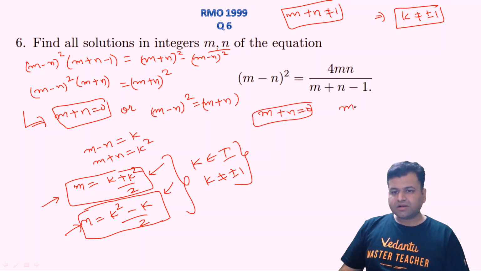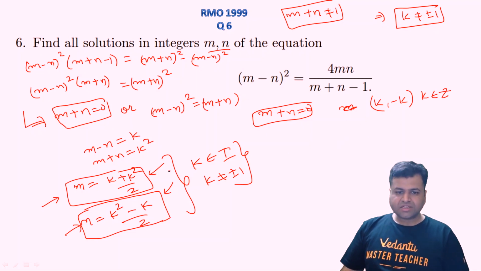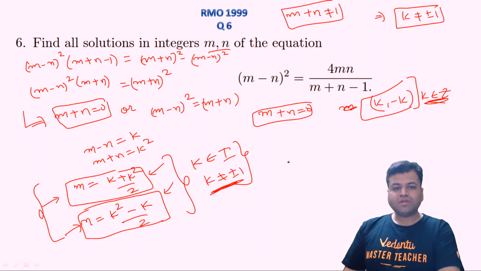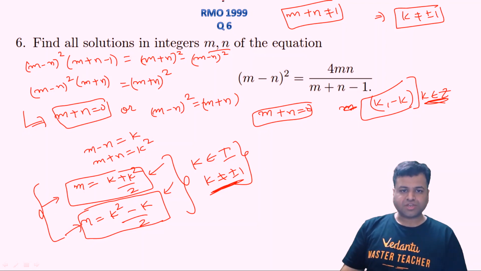That is k comma minus k, where k is any integer, right? So these are the two possible solutions. One set is this thing and the other set is k comma minus k, where k can be any integer. Here there is a condition, k cannot be equal to plus minus 1, right? So these are the two possible sets of solutions for this question, right? So as you can see, this is quite a simple question as far as RMO level is considered, right?